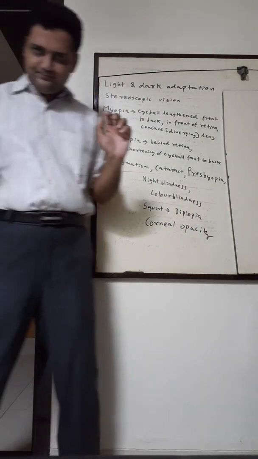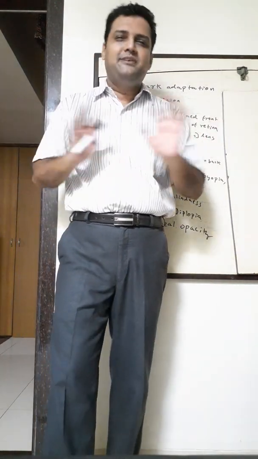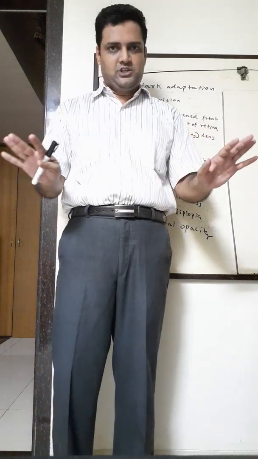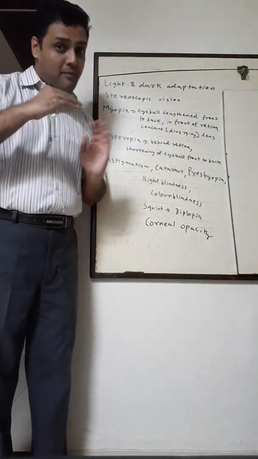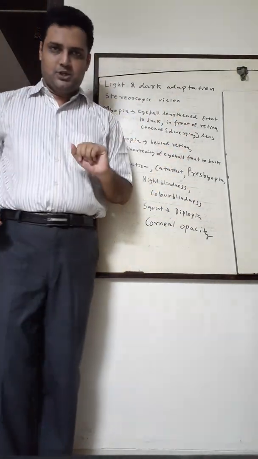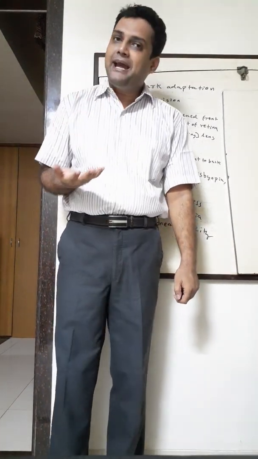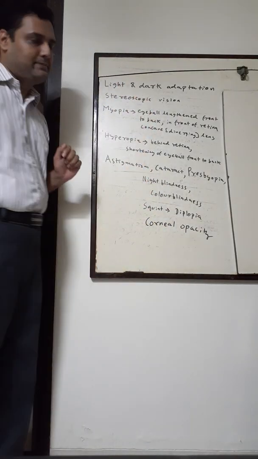I'm outside, in bright light. I enter a room which is very dim, dark. I will not be able to see anything. I'll be as good as blind initially, but after some time I'll be able to see. So from light to dark, I'm getting adapted to dark. So that is dark adaptation. My pupil will now dilate and my rods will become activated. So this is light and dark adaptation.